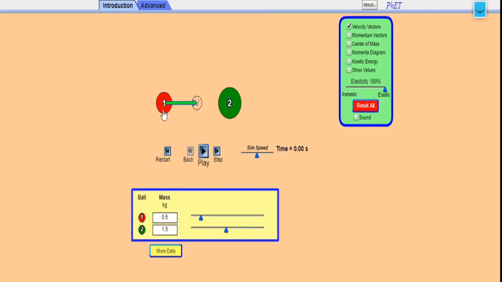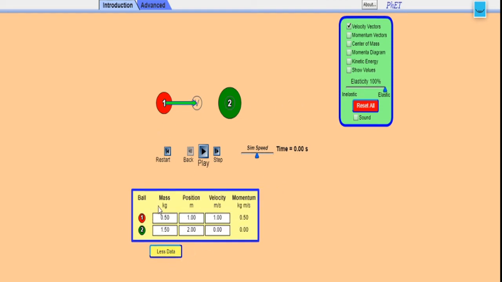So now we will see. Here I have shown you two masses 1 and 2 with red and green balls. Let us say 2 balls. We want velocity vectors, hence we are showing velocity vectors. So here we can change the masses of both the bodies or balls. If you click on more data, we can see at what position they are and with what velocity they are moving. We can change the velocities and we can change the masses, and we can simulate it and see whether after the collision we are getting the values that we ought to get.